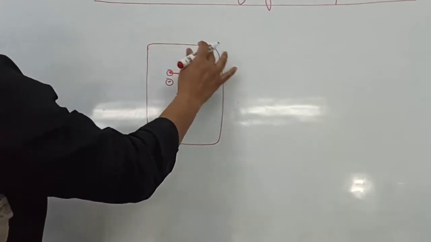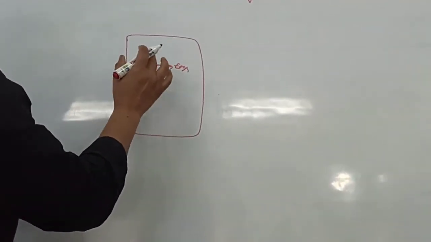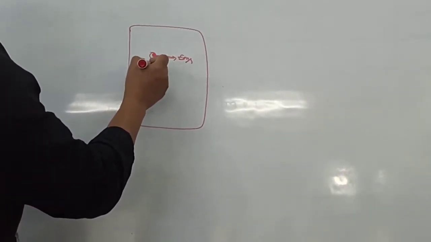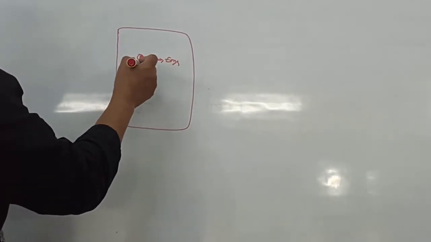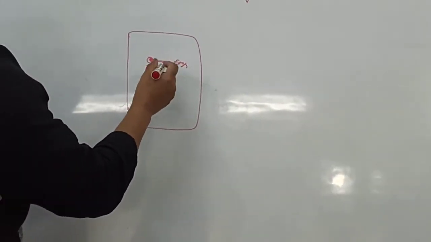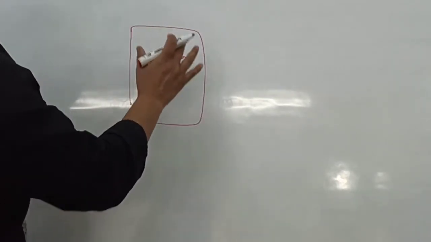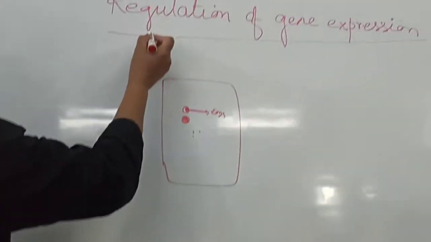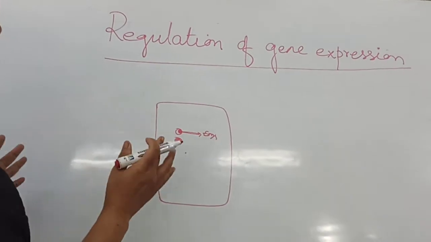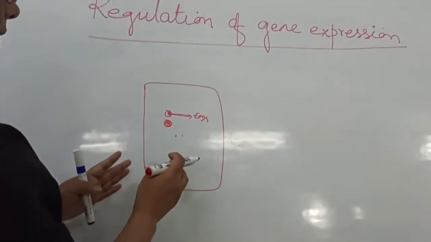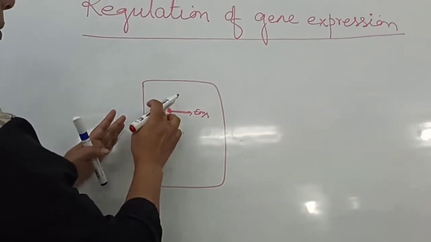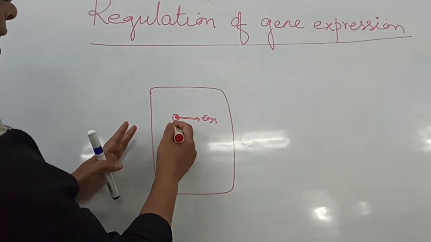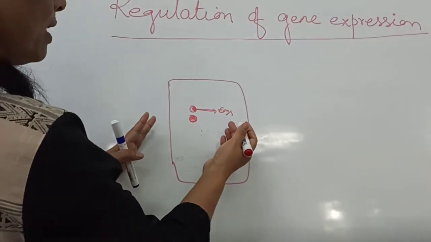So there is a mechanism developed by the cell which stimulates particular genes to become active, and switches off the other genes which are not required at that particular time. Because if all the genes become active, the whole thing is going to be very chaotic. And that mechanism is known as regulation of gene expression. So we have to remember that in a cell, certain genes, depending upon their requirement to produce the enzyme, will become active. The other genes will remain inactive if they do not have to produce an enzyme.